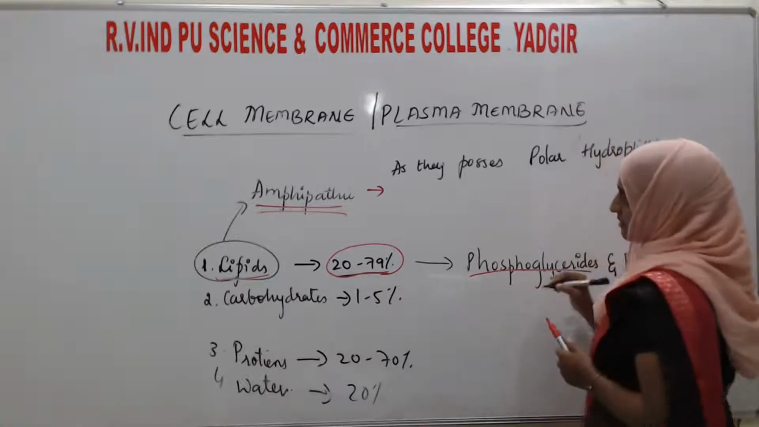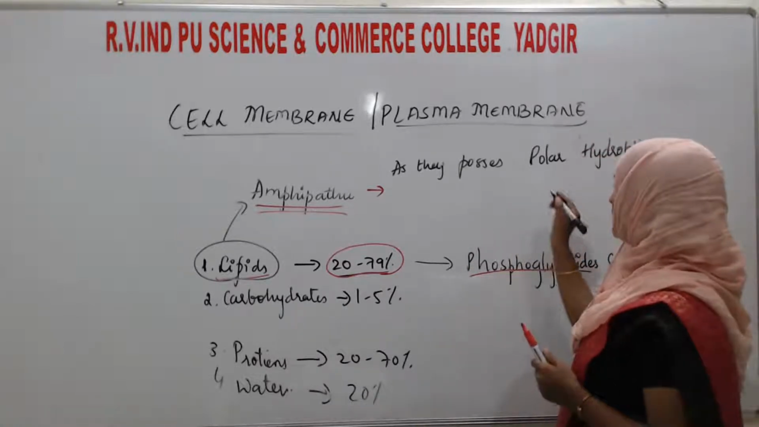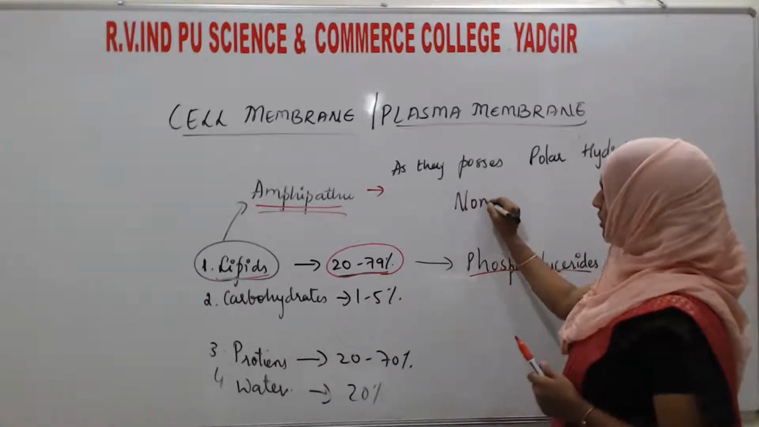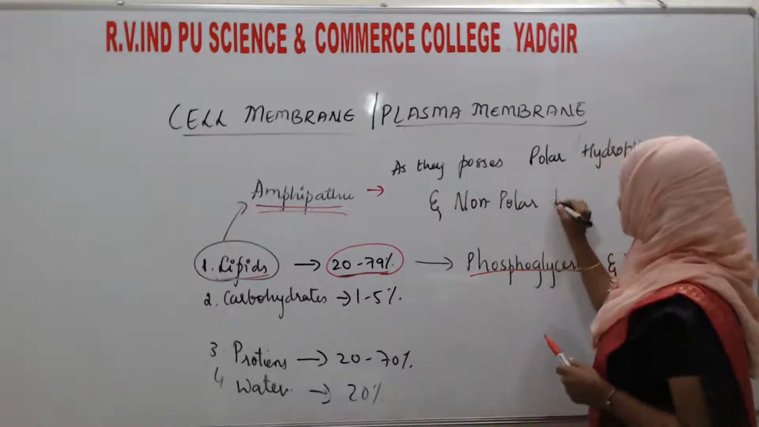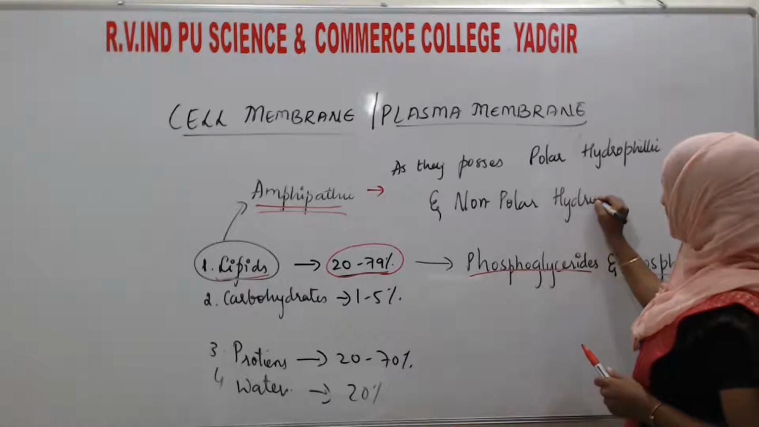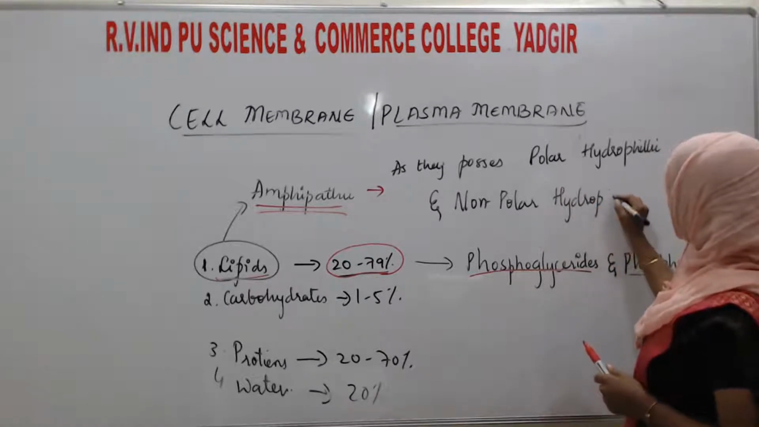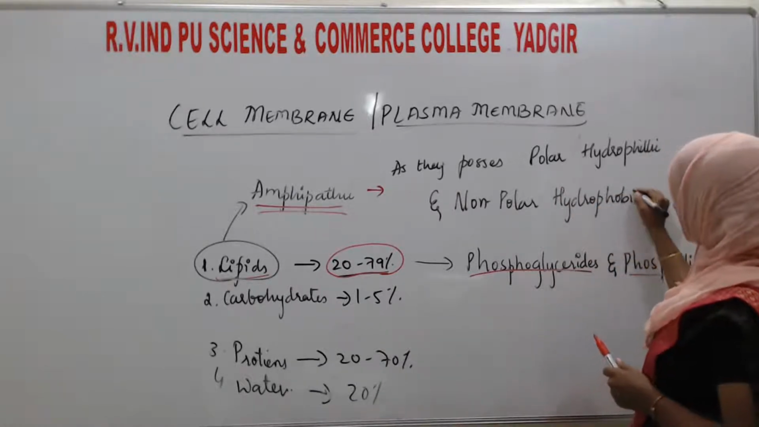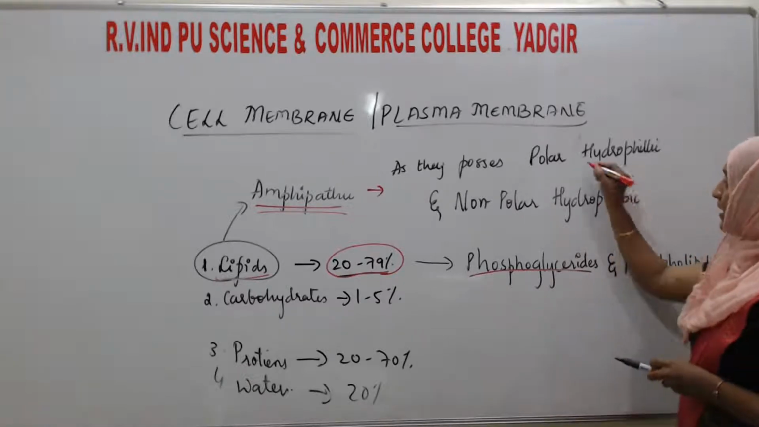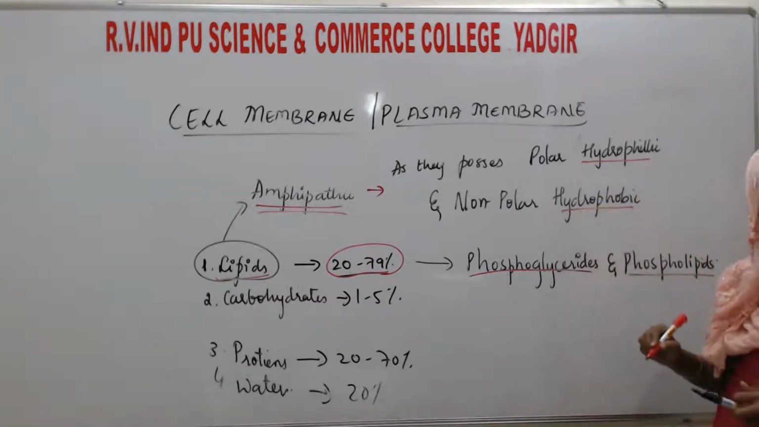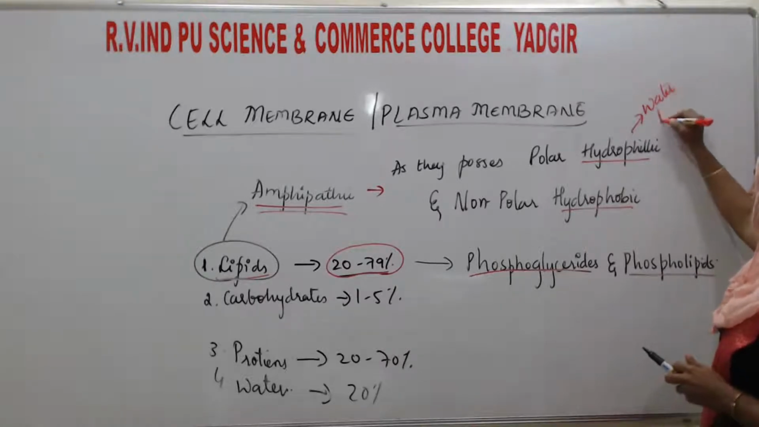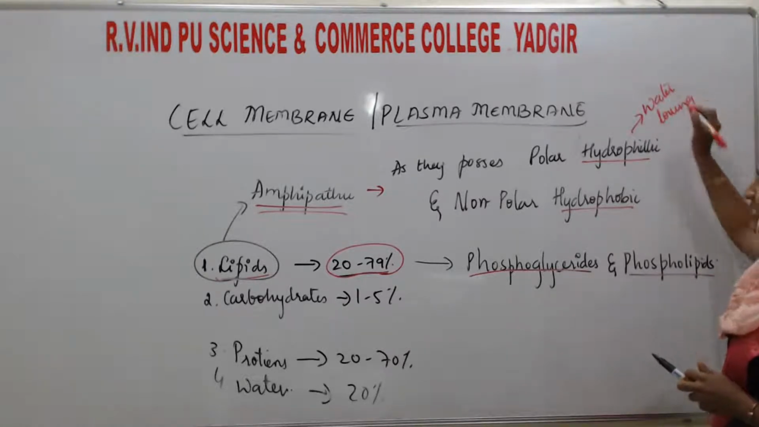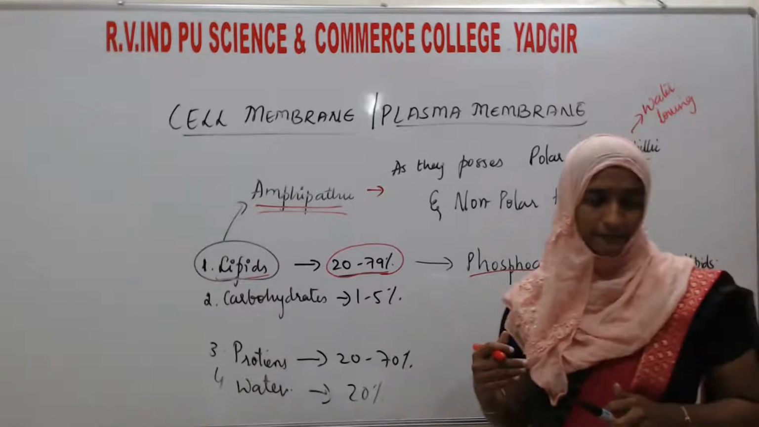And one more end is there. What is it? That is the non-polar end, non-polar, that is hydrophobic. What is the meaning of hydrophilic and hydrophobic? Hydrophilic means water loving, which easily absorbs the water.